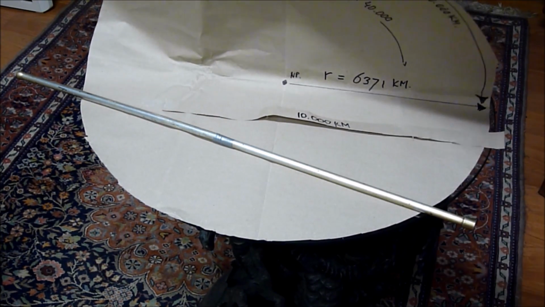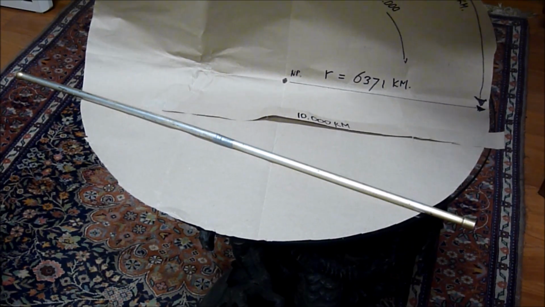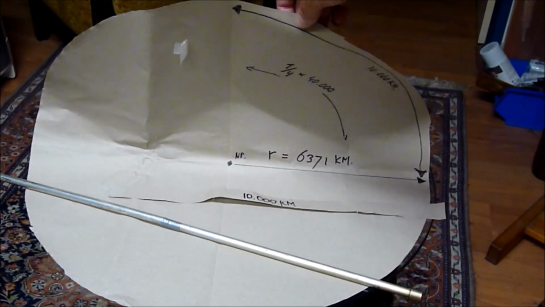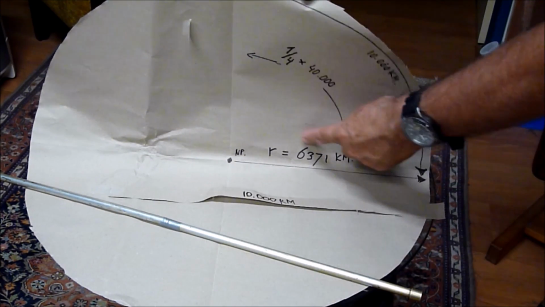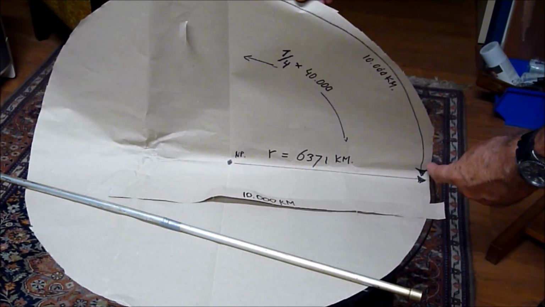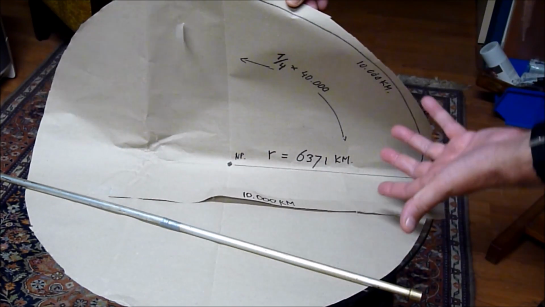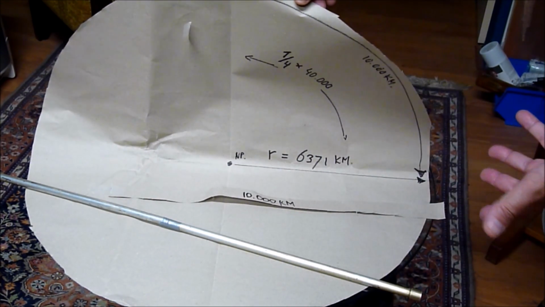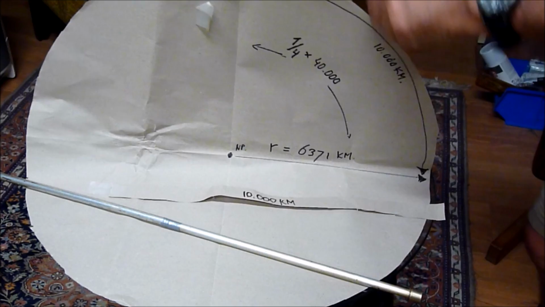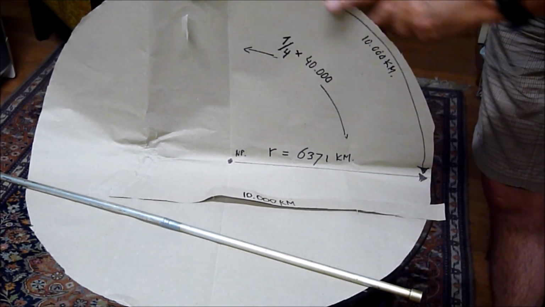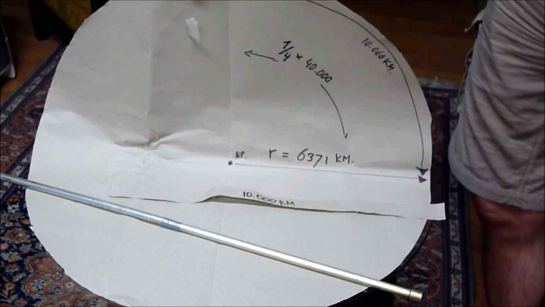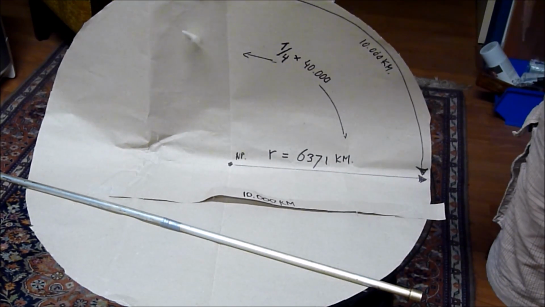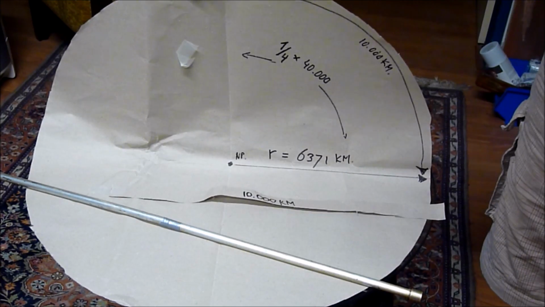Because then, as you can see, I can maintain the radius with that distance. I can maintain in all directions 40,000 kilometers circumference, and I can also have an outer distance from the North Pole to the equator of 10,000 kilometers or 10 million meters.